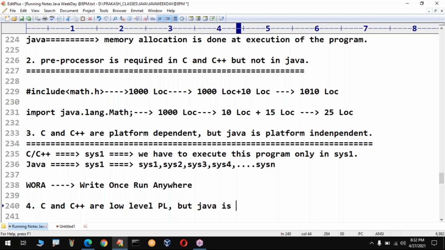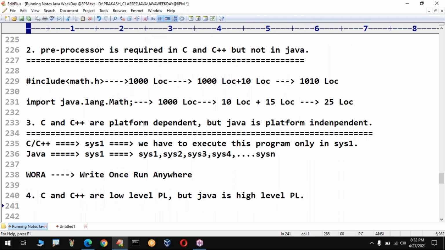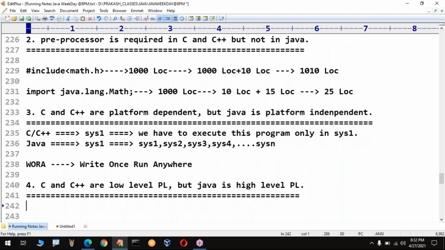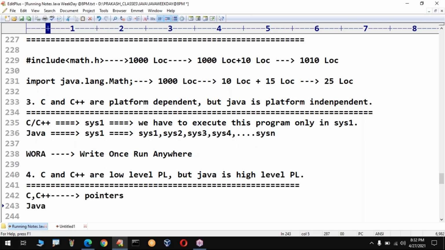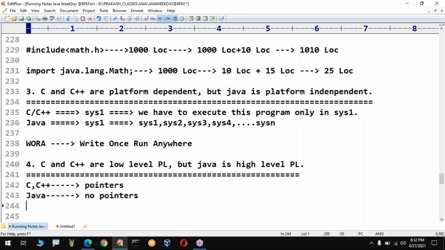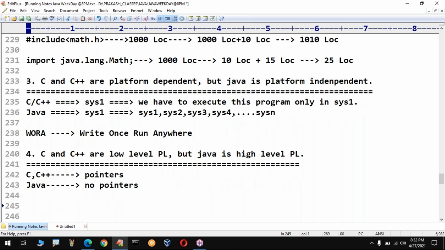But Java is high level. Java is a high level programming language. I think in the first video itself, I covered this. Sir, why are C and C++ low level? Because they provide support for pointers. And in Java, there is no pointers concept. That's why it is a very high level programming language.